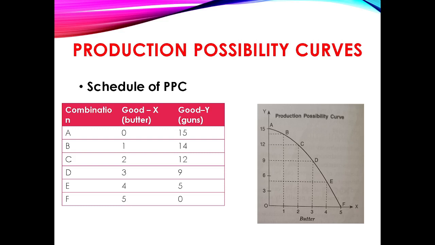If the economy devotes all the resources to the production of guns, it can produce 15,000 guns, but then the production of butter will be zero. This is production possibility at point A. Now, if we want to produce 1 million pounds of butter, we have to reduce the production of guns by 1,000. It means we can produce 1 million pounds of butter and 14,000 guns.